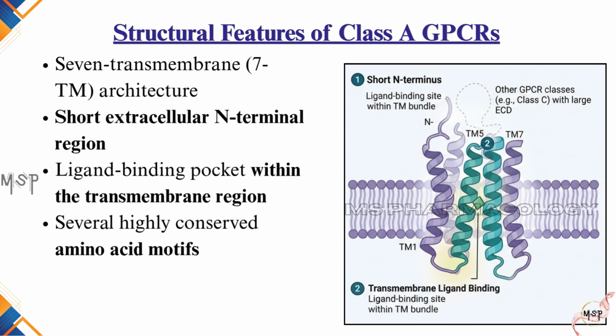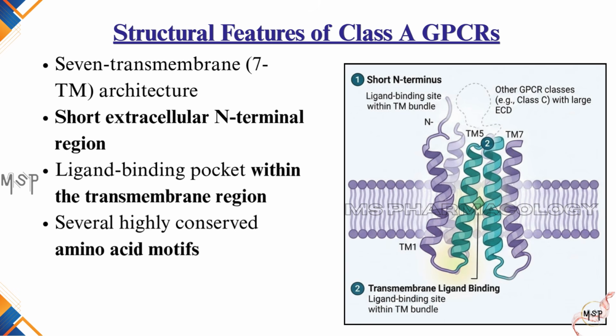Although Class A receptors share the common 7-transmembrane architecture found in all GPCRs, they possess several structural features that distinguish them from the other GPCR classes. One important characteristic is their relatively short extracellular N-terminal region. Unlike some other GPCR classes, Class A receptors generally do not require a large extracellular domain to recognize their ligands. Instead, the ligand-binding site is usually located within the transmembrane region, forming a pocket created by the 7-transmembrane helices.